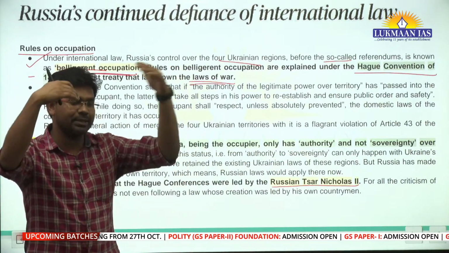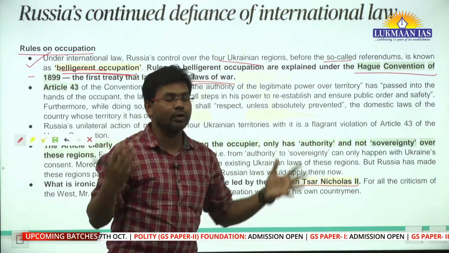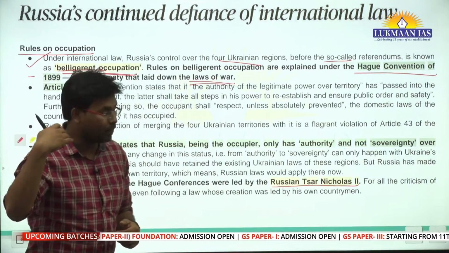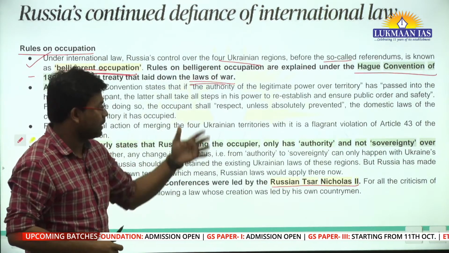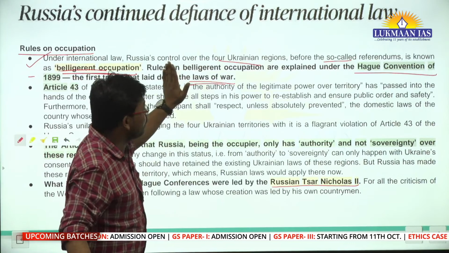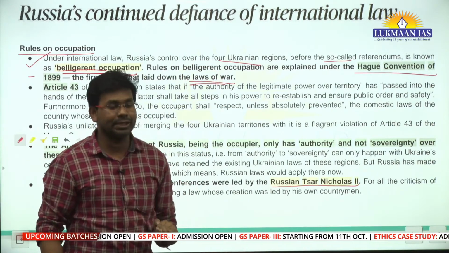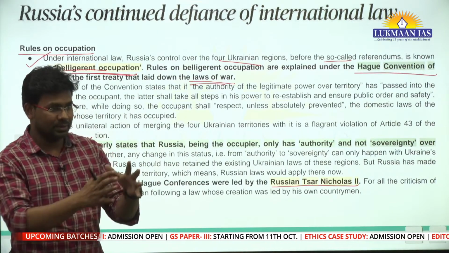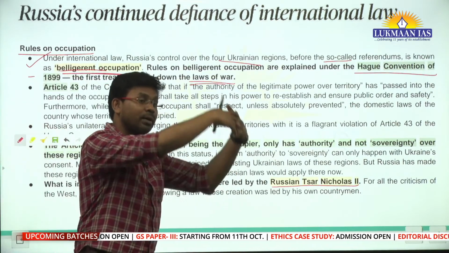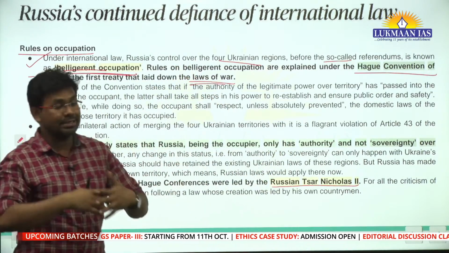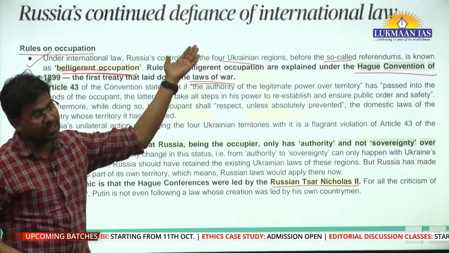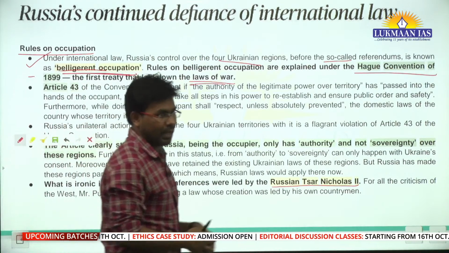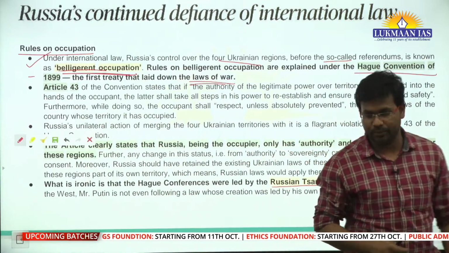Russian Tsar means one of the rulers of Russia long back, who convened meetings where they came up with laws of war. But at present Russia is violating those laws. You are getting my point? Laws were established by a power in Russia long back, and these laws are now being violated by the present government of Russia, and they are not talking about these laws now.